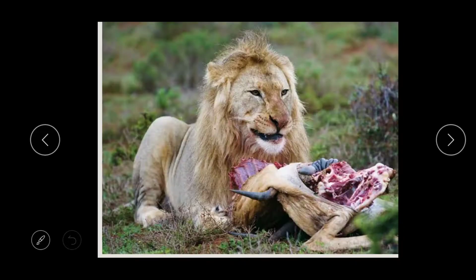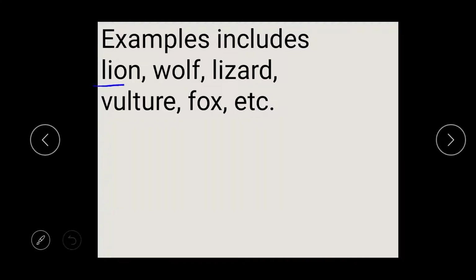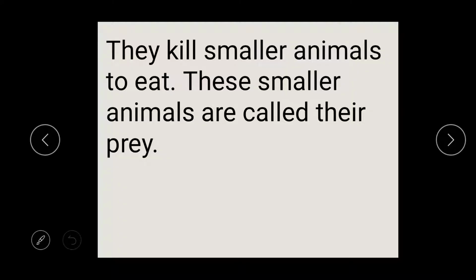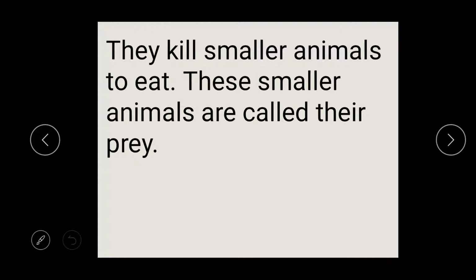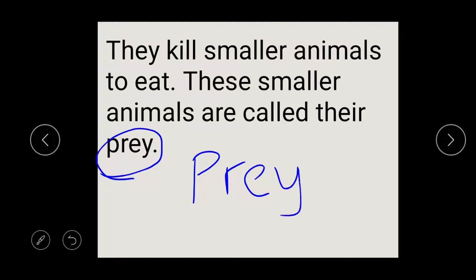Examples are lion, wolf, lizard, vulture, fox, and so on. So how is it possible for them to eat the flesh of other animals? They have to kill the small animals to eat them. And those small animals are called prey. Prey, p-r-e-y.